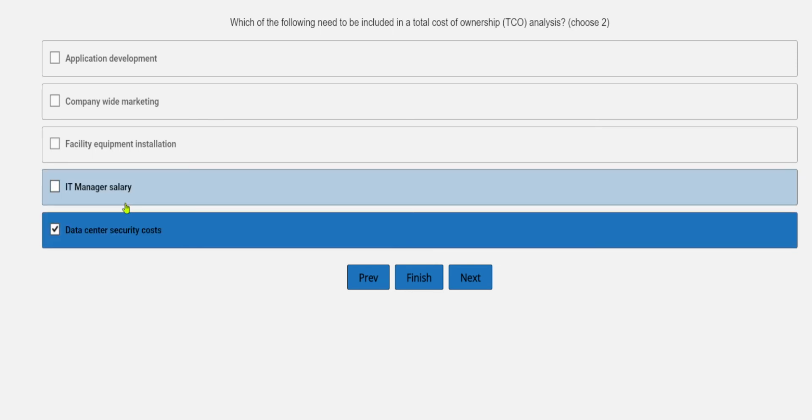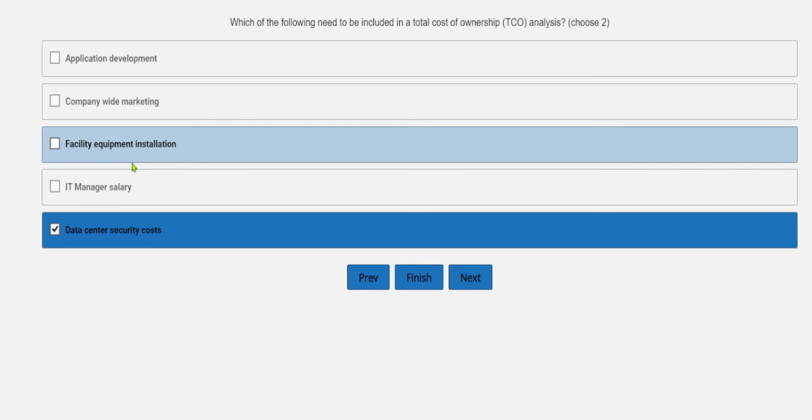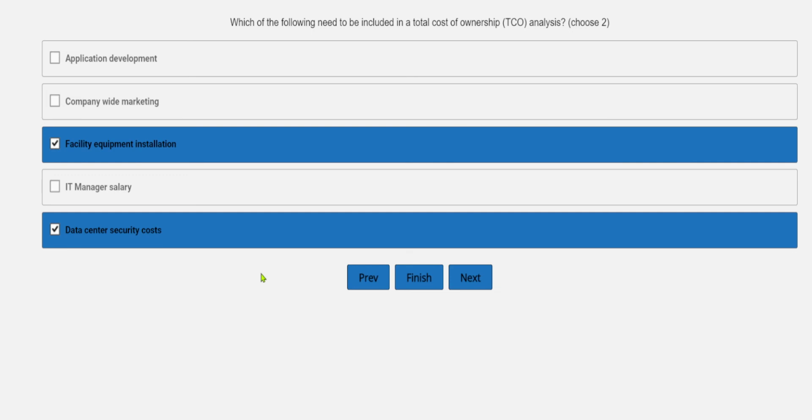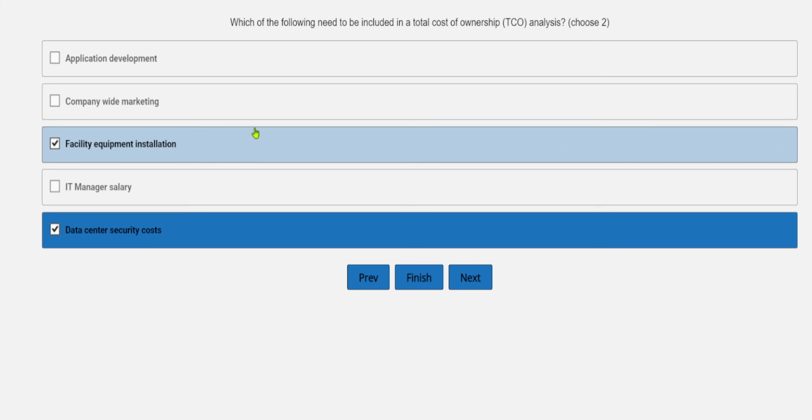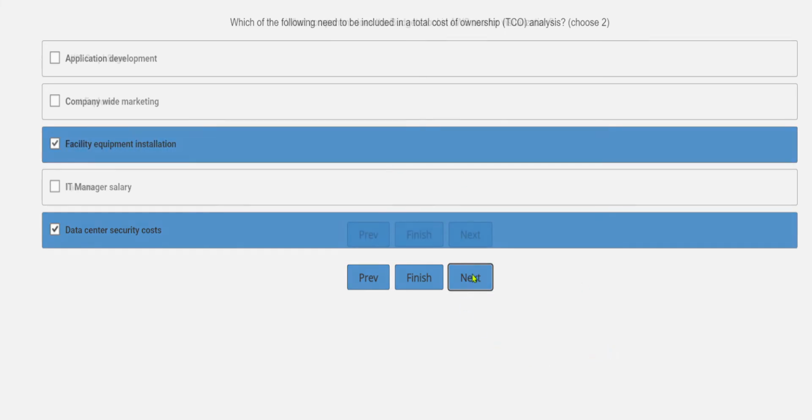And the IT manager salary, you will get that whether it is on-prem or in cloud. The other thing is facility equipment installation, this will also be levied on your on-prem setup, not your cloud part. So this needs to be included in your TCO, so this too is the correct factor over here.